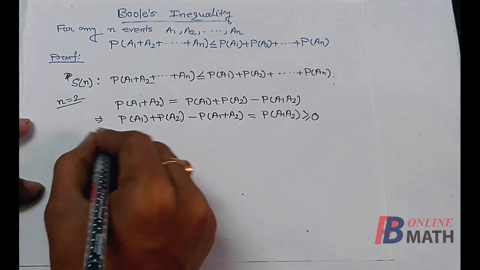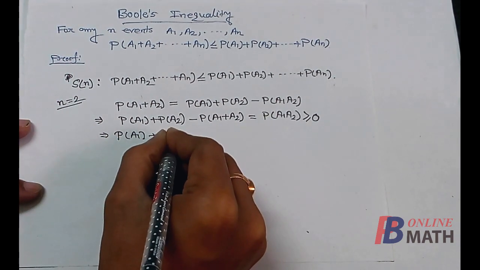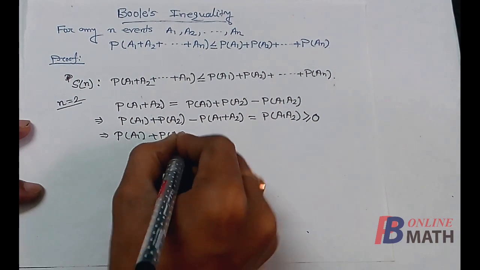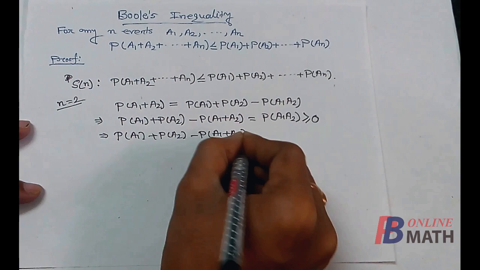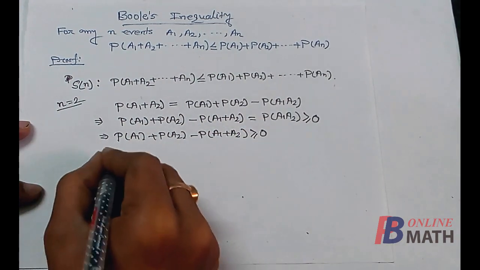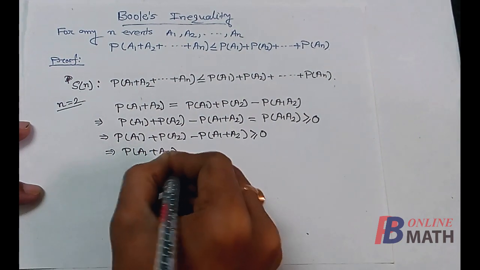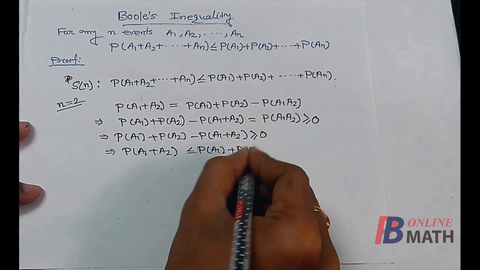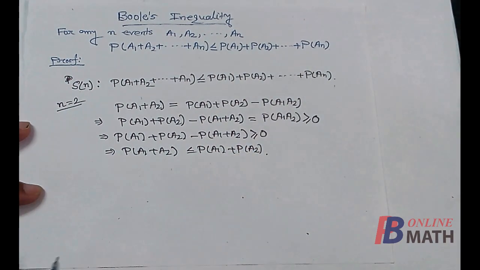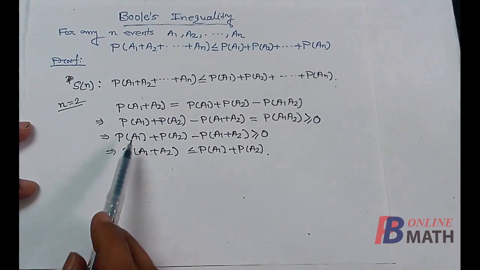From here we can conclude that probability of A1 plus probability of A2 minus probability of A1 union A2 is greater than or equal to 0, or this can be written as probability of A1 union A2 is less than or equal to probability of A1 plus probability of A2. Hence the statement is true for n equal to 2.